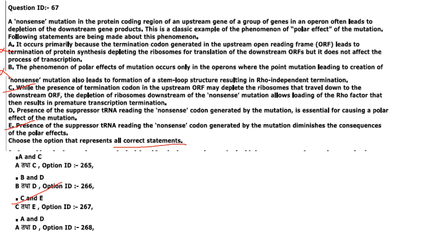Presence of the suppressor tRNA reading the nonsense codon generated by the mutation is essential for causing a polar effect of the mutation. No. Presence of the suppressor tRNA reading the nonsense codon generated by the mutation diminishes the consequence of the polar effect. That is correct. So C and E are the only options that are correct. And your answer is option ID 267, C and E.